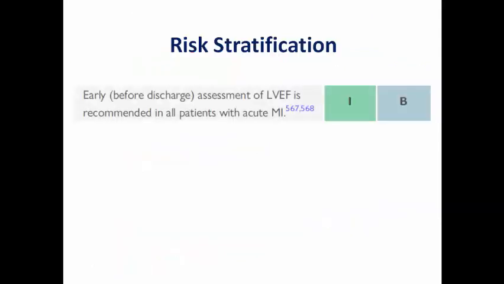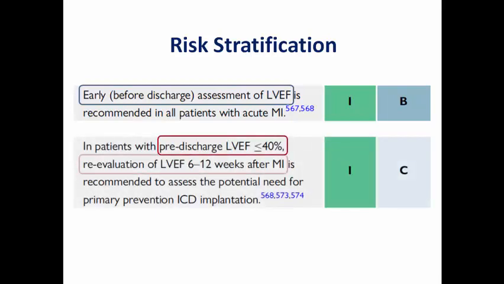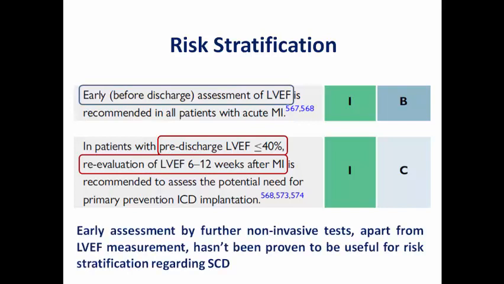Regarding the risk stratification, of course, it is a routine practice to have early assessment of LV ejection fraction before discharge in all patients with acute MI, and if the ejection fraction is less than 40, we should re-evaluate it 6 to 12 weeks after MI, which is usually 1.5 months till 3 months, to assess the potential need for primary prevention ICD implantation. And the early assessment by further non-invasive tests apart from LV ejection fraction has not been proven to be useful for risk stratification so far.